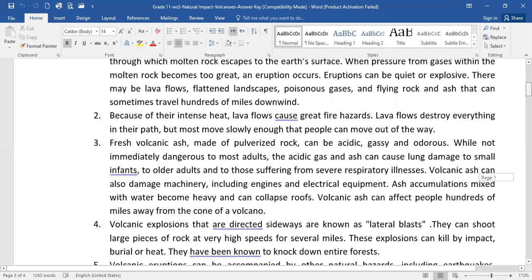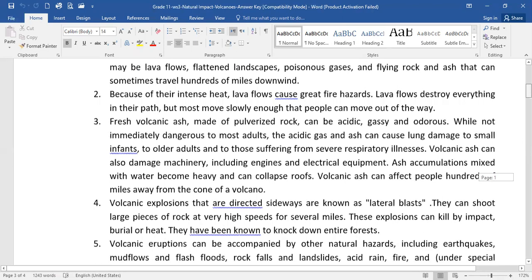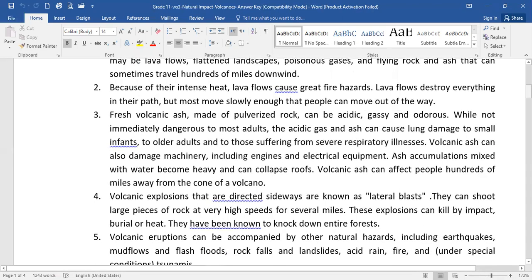Let's read it together. Fresh volcanic ash made of pulverized rock can be acidic, gassy, and odorous. While not immediately dangerous to most adults, the acidic gas and ash can cause lung damage to small infants, to older adults, and to those suffering from severe respiratory illnesses. Volcanic ash can also damage machinery, including engines and electric equipment. Ash accumulations mixed with water become heavy and can collapse roofs. Volcanic ash can affect people hundreds of miles away from the cone of the volcano.